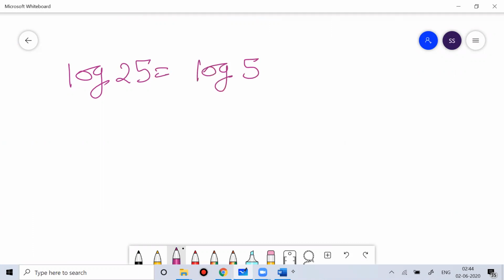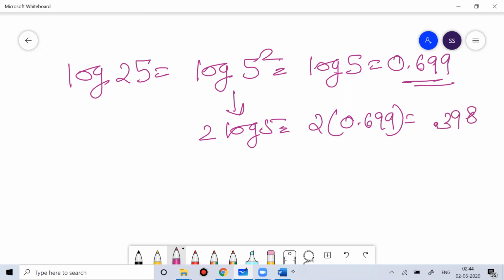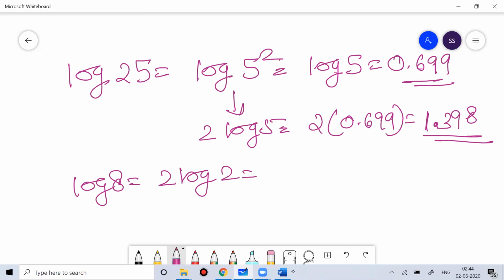So 25 is nothing but 5 square, and log 5 value already I have told you before. Log 5 is 0.699. If you remember, I have done this in the past in this class, the log 5 calculation. So log 5 square is nothing but 2 log 5, which is 2 into 0.699, that is 1.398.